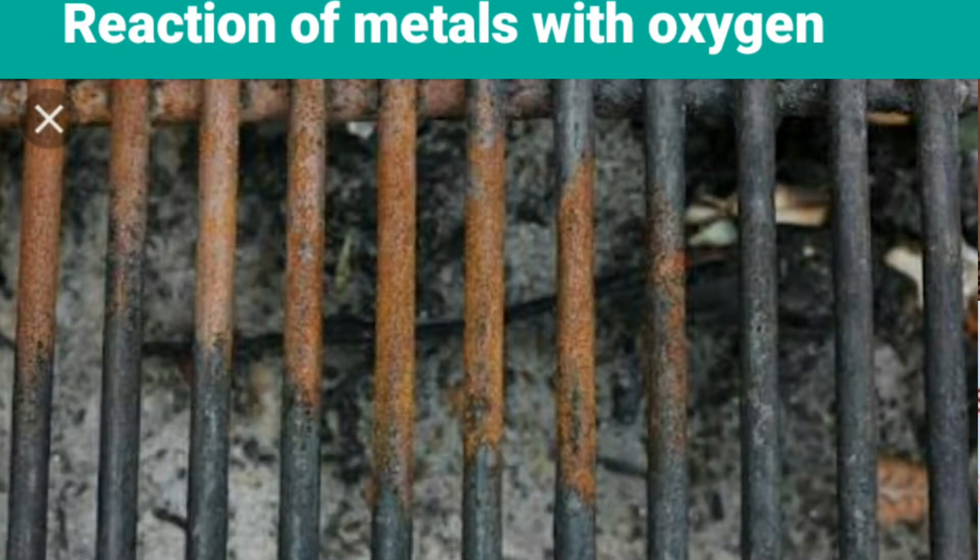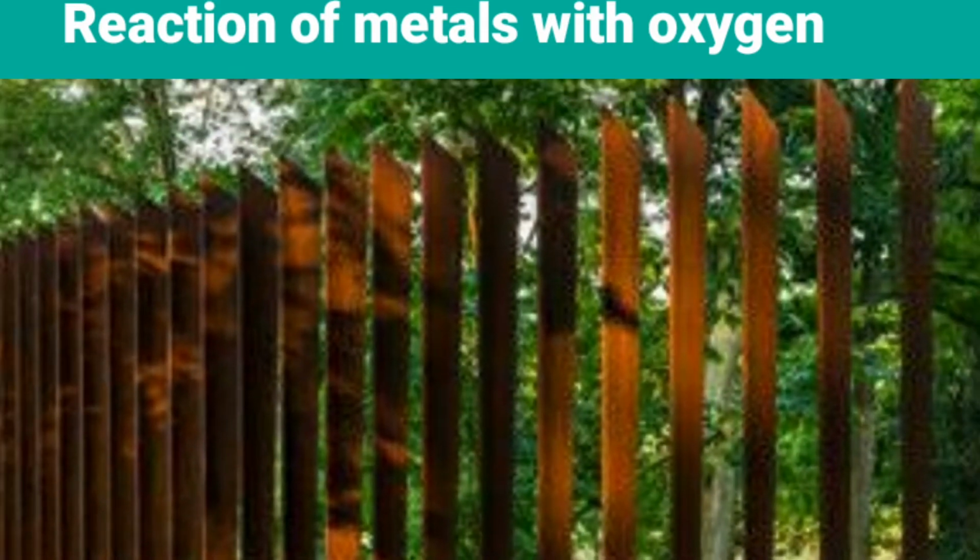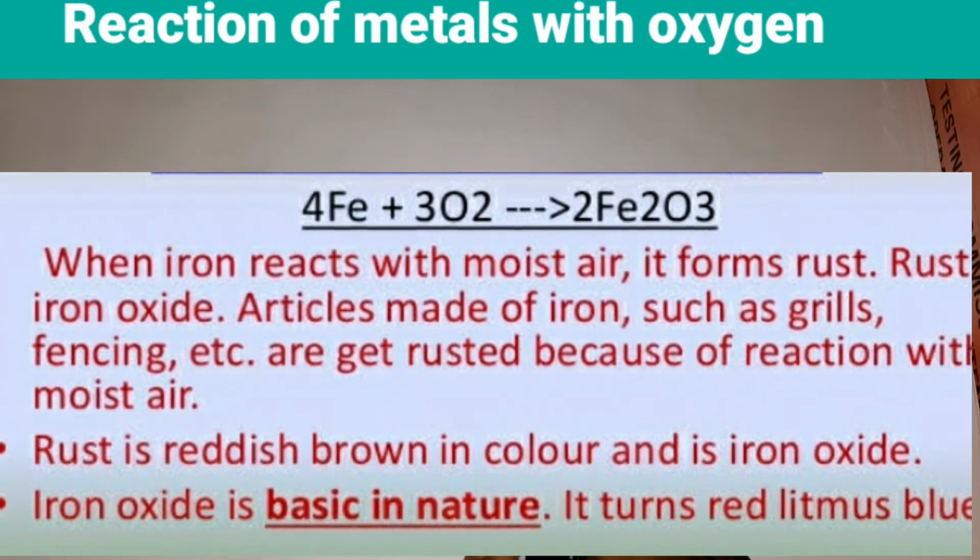Articles made of iron such as grills, fencing, etc. get rusted because of reaction with moist air. This rust is reddish brown in color and is iron oxide. We call this iron oxide. This iron oxide is basic in nature.